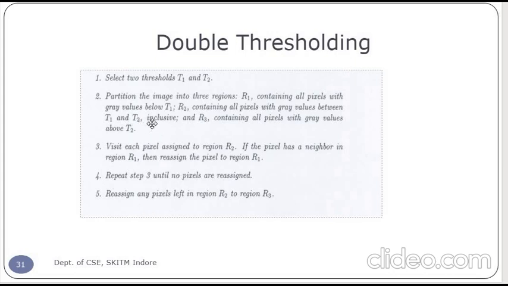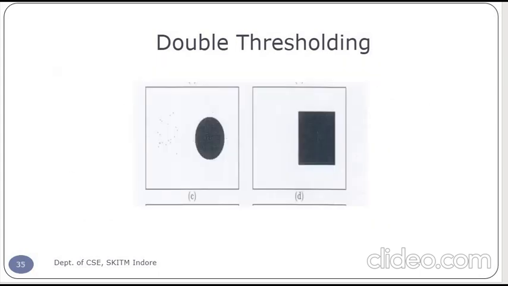After that, we visit each pixel assigned to the region R2. If a pixel has a neighbor in the region R1, then we reassign the pixel to the region R1, repeating all these steps until no pixels are reassigned. Then we reassign any pixel left in the region R2 to region R3. This is the approach we follow for double thresholding.